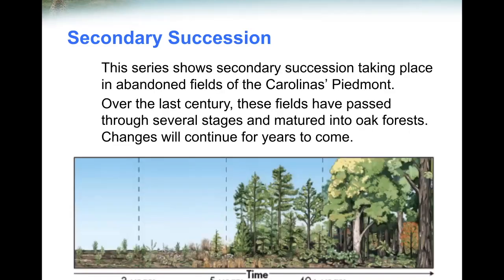This series shows a secondary succession taking place in abandoned fields in the Carolinas, Piedmont. Over the last century, these fields have passed through several stages and matured into oak forests. Changes will occur for years to come.